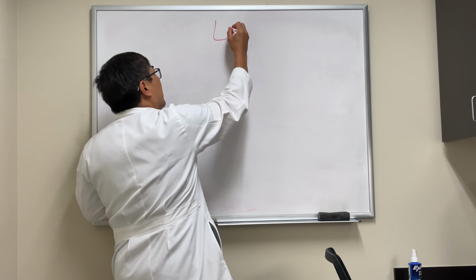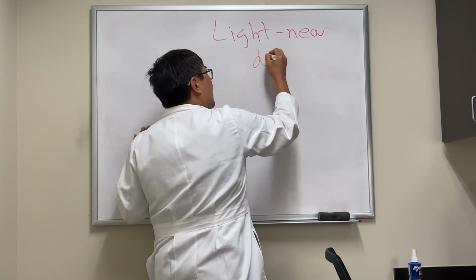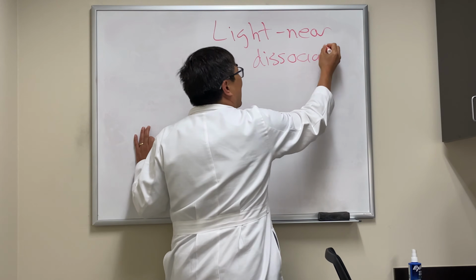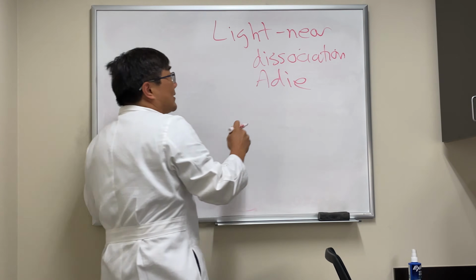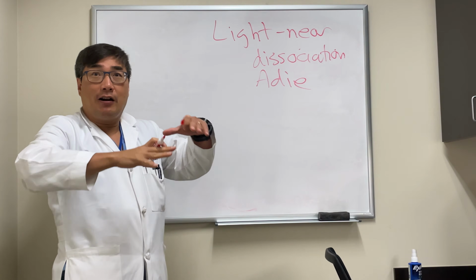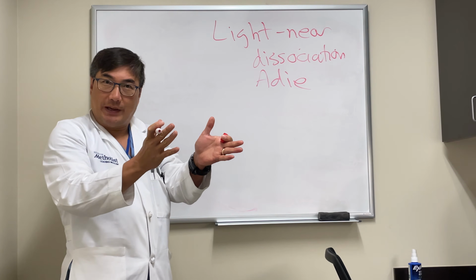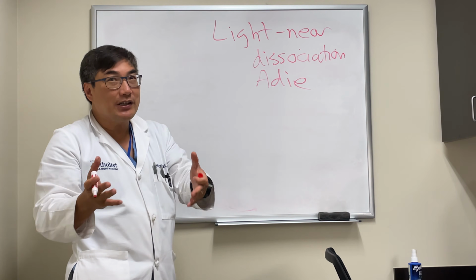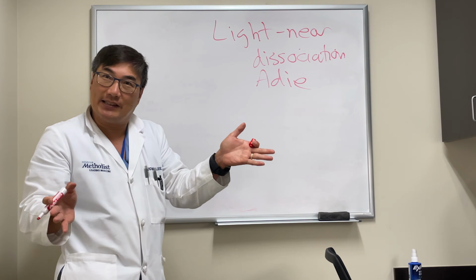So somebody wanted to know, what is the basis of the light near dissociation that we see in the Adie's tonic pupil? And it's a very good question because the light pathway and the near pathway are exactly the same. So if you affect one on a neurogenic basis, it actually should affect both. So it is counterintuitive that you could get dissociation between the light and the near pathway.